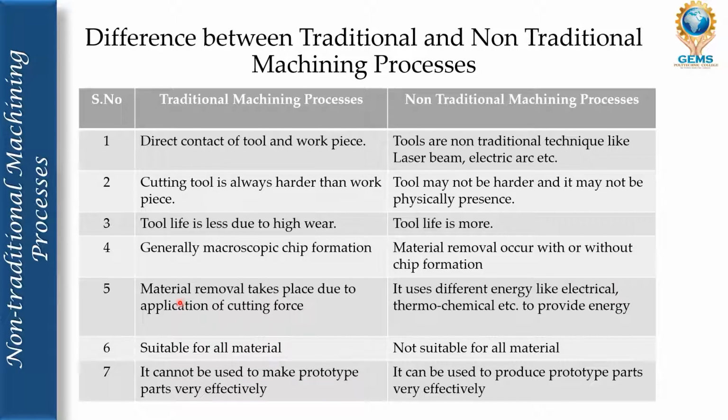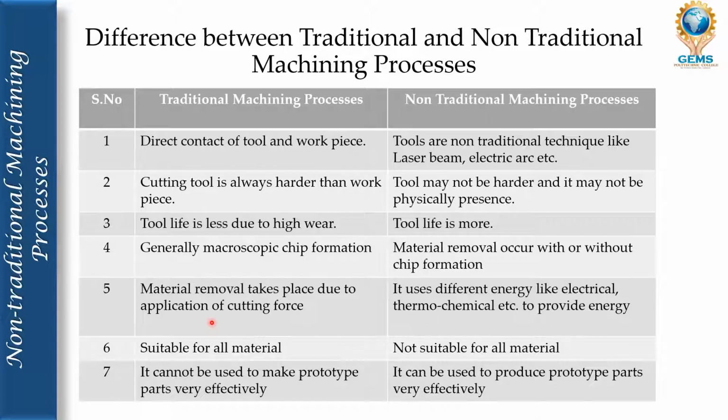In traditional machining process, material removal takes place due to application of cutting force. Only due to the cutting force does material removal happen. If there is no contact and you're not giving any force from the tool towards the workpiece, nothing will happen.